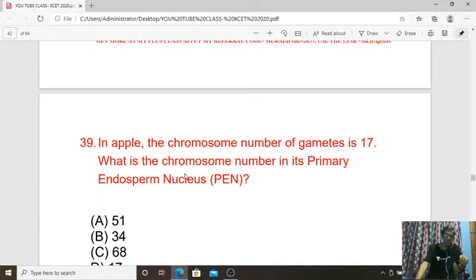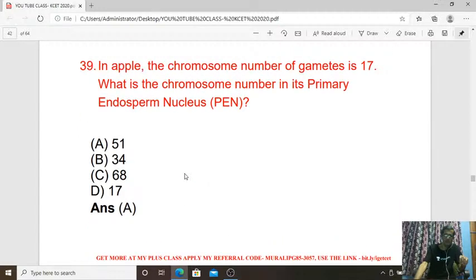Next, question number 39. In apple, the chromosomal number of gamete is 17. What is the chromosome number in its primary endosperm nucleus, PEN? Answer is 51, which means A is the answer. So here gamete is n, whereas primary endosperm nucleus is 3n.